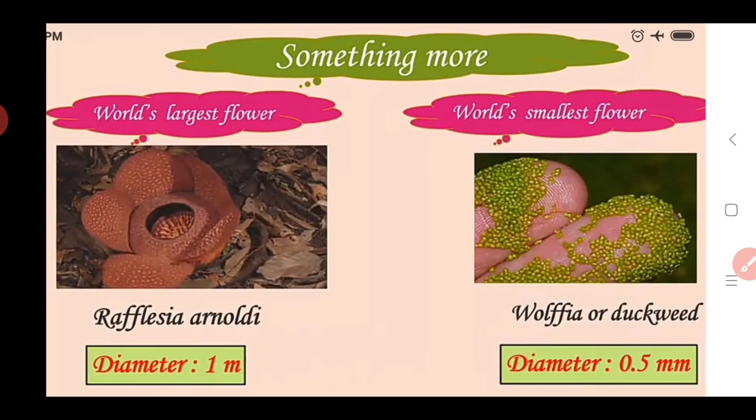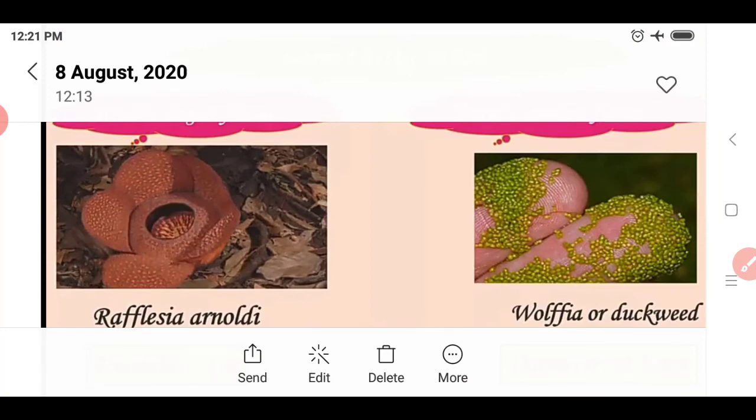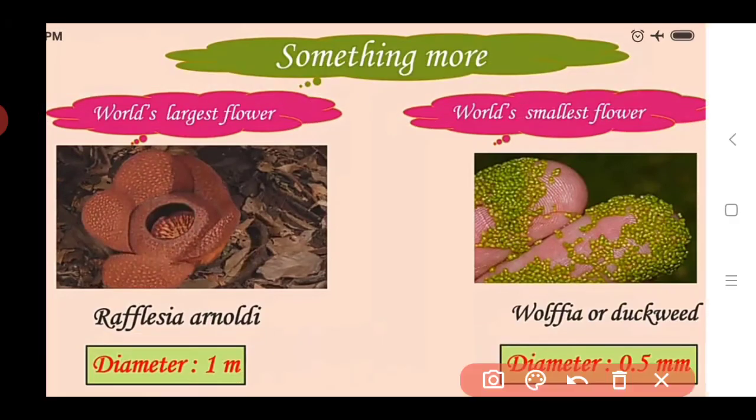Here we see something more, for our general knowledge: which is the world's largest flower and which is the world's smallest flower. If we see these images, the Rafflesia arnoldii is the flower having the largest size. What is the size? That is the diameter. This flower has a diameter of 1 meter. So it is the world's largest flower. What is the name of this flower? It is the Rafflesia arnoldii.